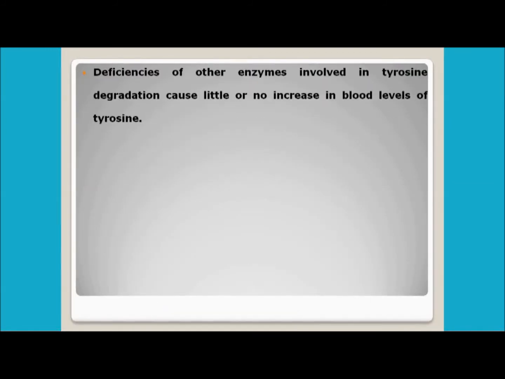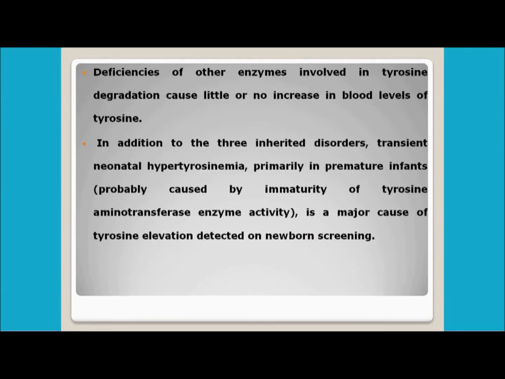Now the deficiency of other enzymes involved in tyrosine degradation causes little or no increase in the level of tyrosine, apart from the enzymes we have discussed till now. In addition to these 3 inherited disorders, there is one more type, known as transient neonatal hypertyrosinemia.